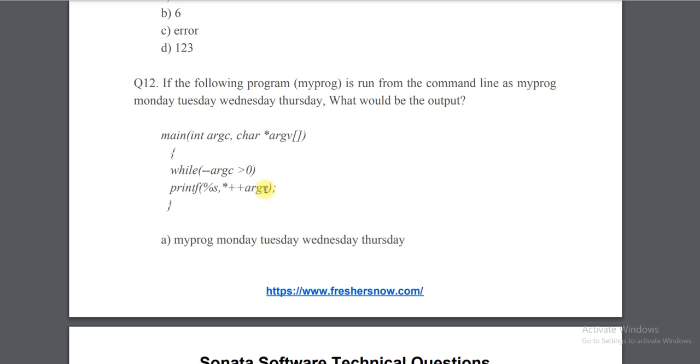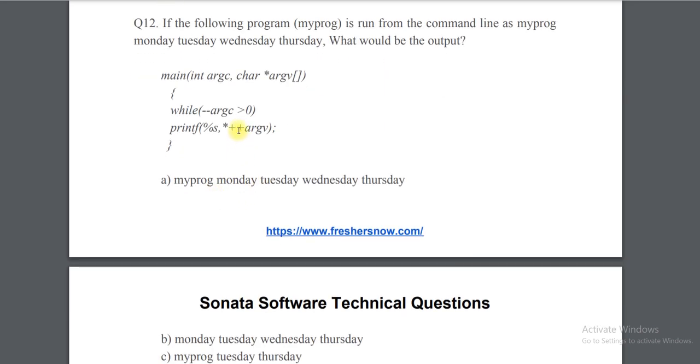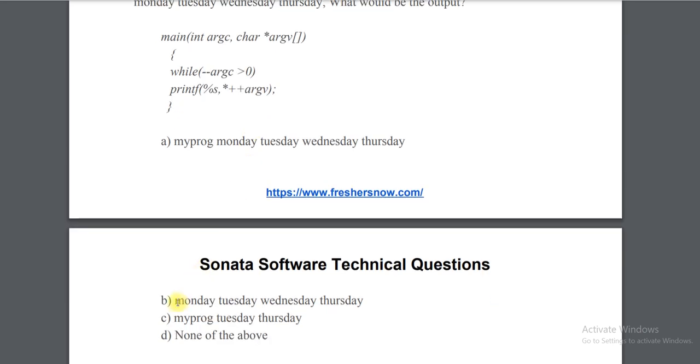So it is not going to increment by the index, it is going to increment by the size of the array type. This is a char type vector, so it will increase by the size of char. So it is printing from position 1, not position 0. We will get output as Monday, Tuesday, Wednesday and Thursday.